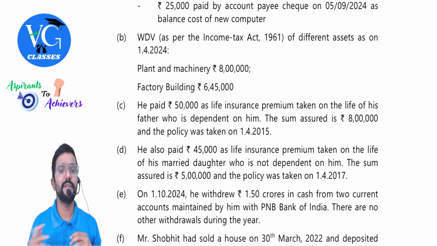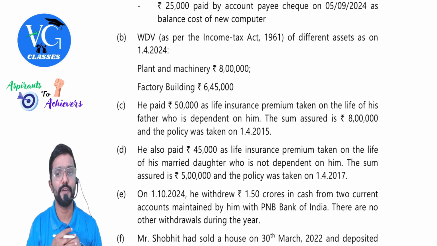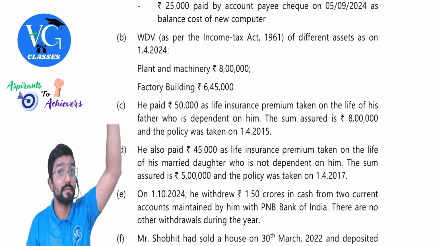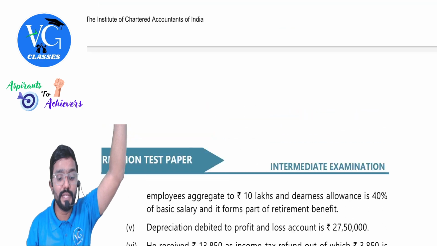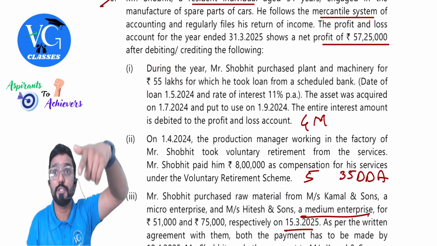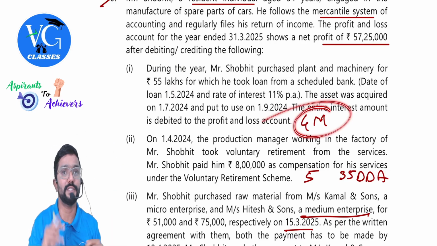Okay. WDV as per Income Tax Act 1961 of different assets as on 1st April 2024. Plant and machinery already 8 lakh was there, plus I guess 55 lakh purchase is there. 55 lakh purchase during the year. Plus for this, interest also we have to take. Till when, sir? For 4 months.